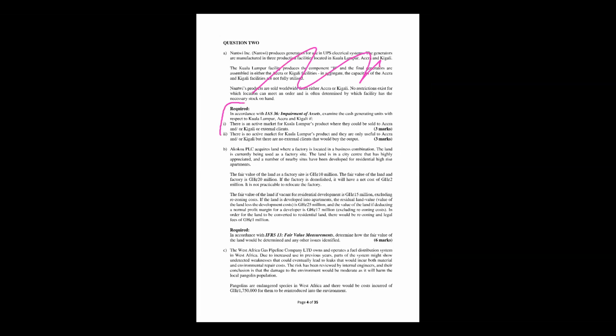This is where I need. Now it says IAS 36, impairment of assets. So this question is on the IAS 36 standard. Then I'll read the other requirements. If I have a fair idea about IAS 36, I'll know what to expect in the question. Fair value less costs to sell, value in use. Maybe I'll be searching for some key terms there. When I come to the B, all this I won't read. I'll come to the requirements.